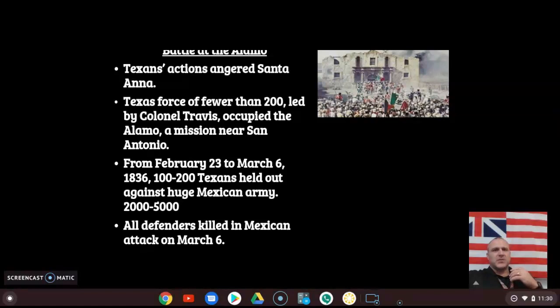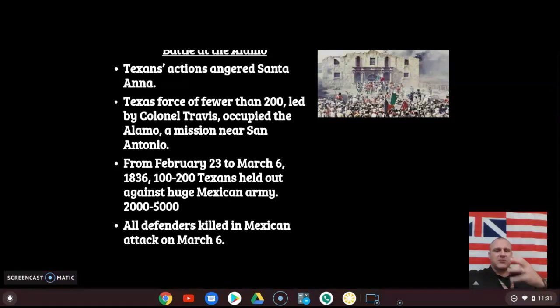And Colonel Travis hears that Santa Anna is on his way to attack the Alamo, and he says, "Well, I don't think he's going to get there until, I think he said, late March." And instead, Santa Anna actually forces his troops to march faster, and they get there at the end of February, which you see right there, February 23rd to March 6th. The Battle of the Alamo was fought.